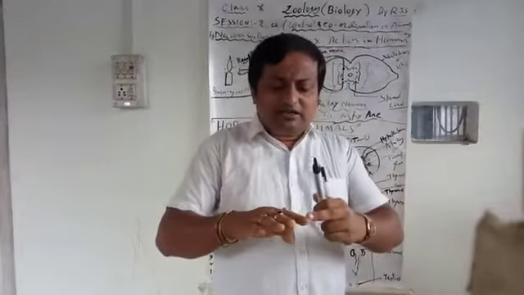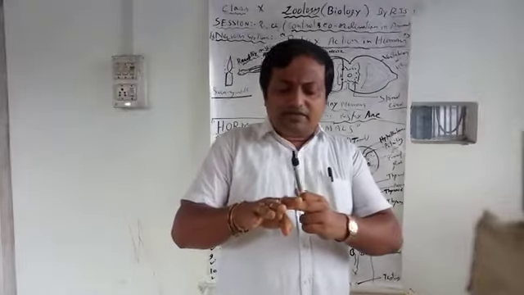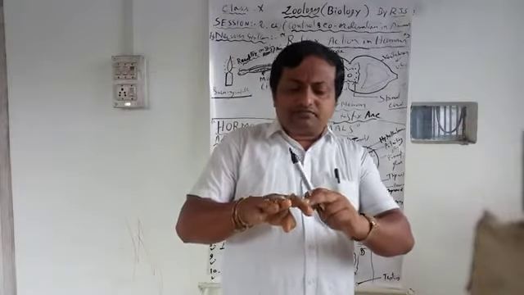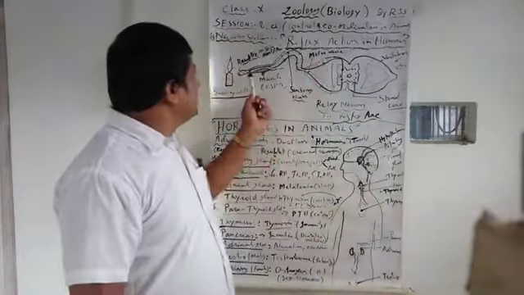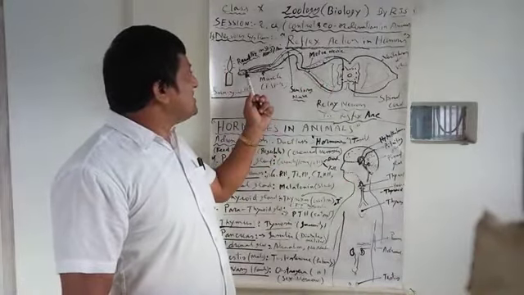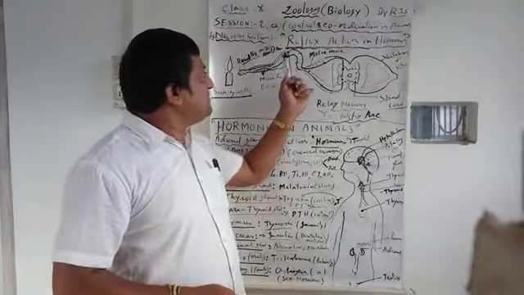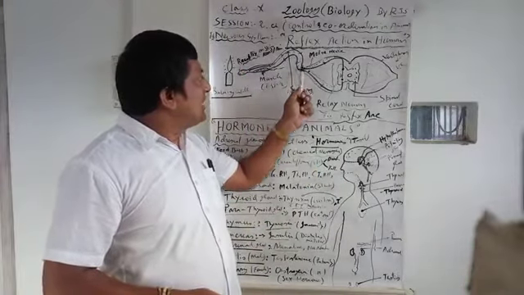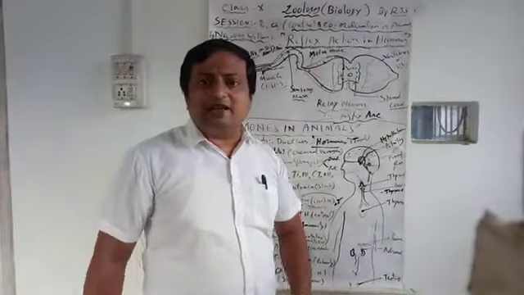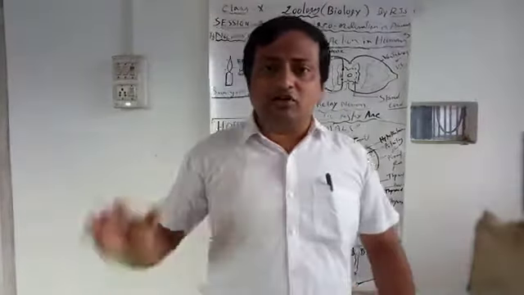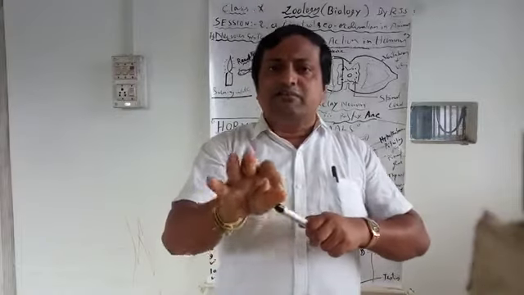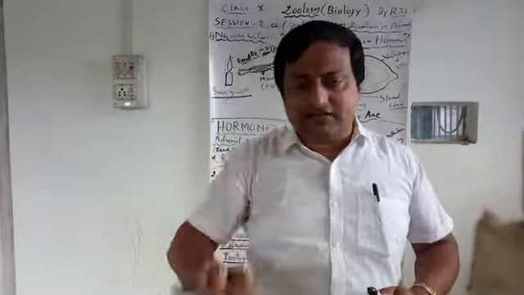Why? Because of what happens at the skin. The sensory nerve, the skin receptor, receives the sense of burn and immediately it goes up to the spinal cord level, not to the brain. It's an emergency, otherwise the body will burn. So the signal of burn goes through the sensory nerve to the spinal cord.